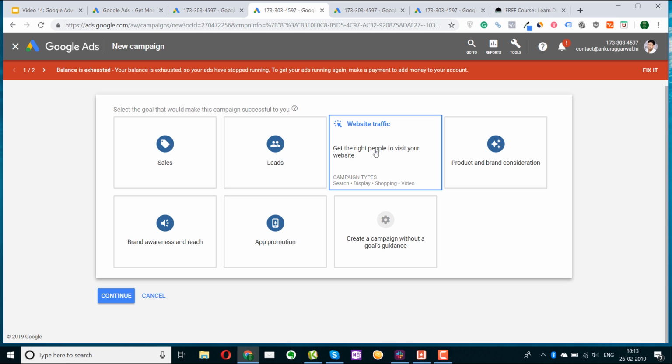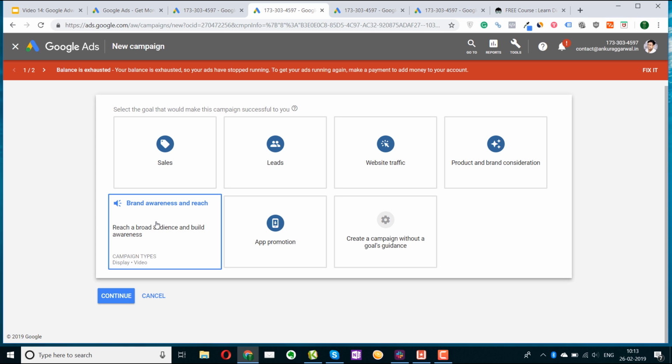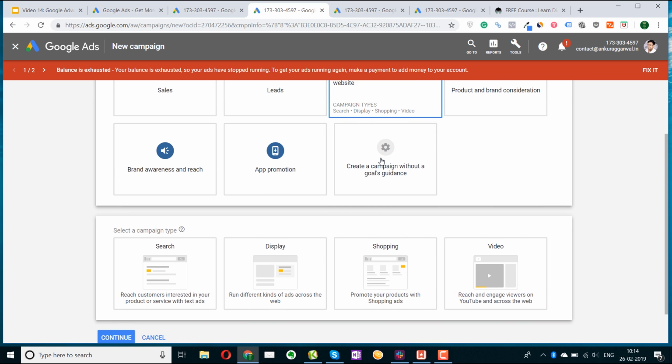I can also create a leads campaign, but I want to check it first through the website traffic campaign. You can also promote your app, get more installs and interaction for your app. So if you already have an app and you want more installs for that, you can create an app promotion. Whenever you're building a new brand, you would want more people to know about you, then you can create a brand awareness and reach campaign. Here you won't be running the search campaign, but rather display and video, more visual elements like display banners and running video ads. This is for getting people aware of your brand, your company, or whatever services you are offering. So let's click on the website traffic campaign here.